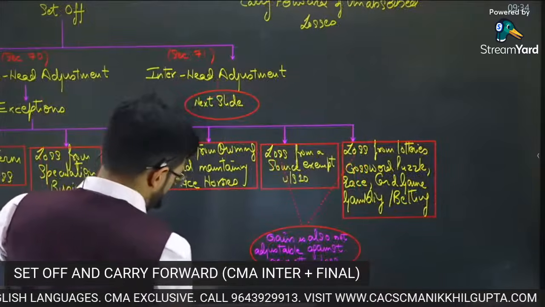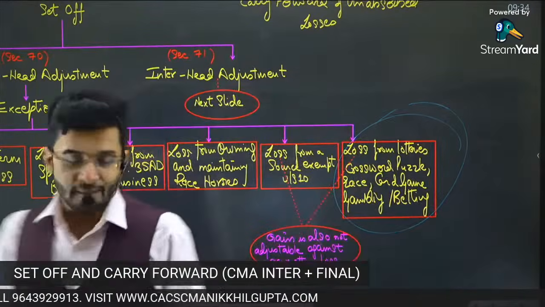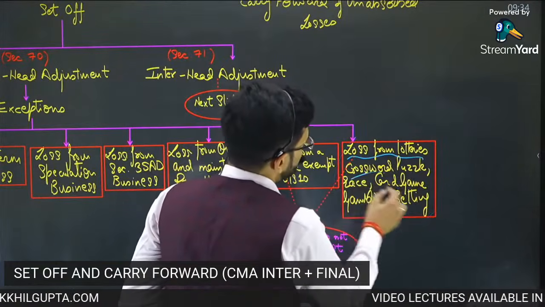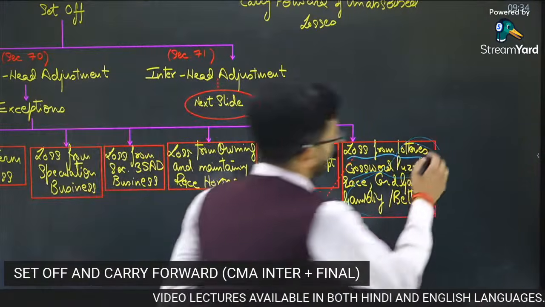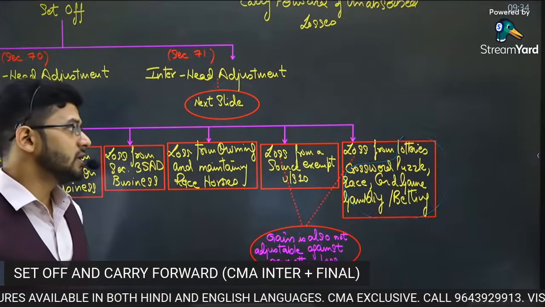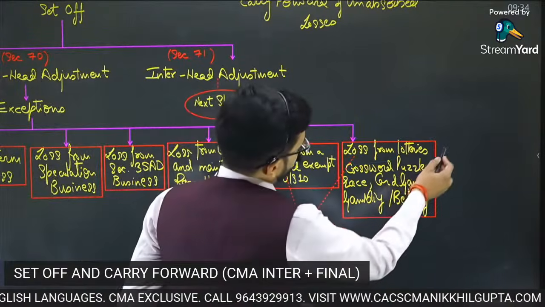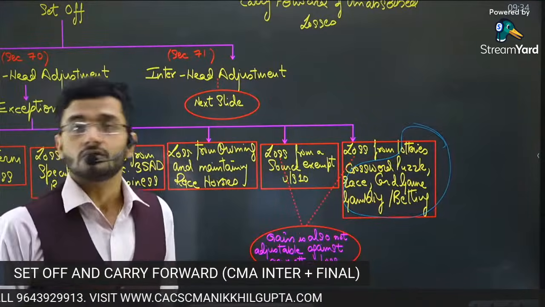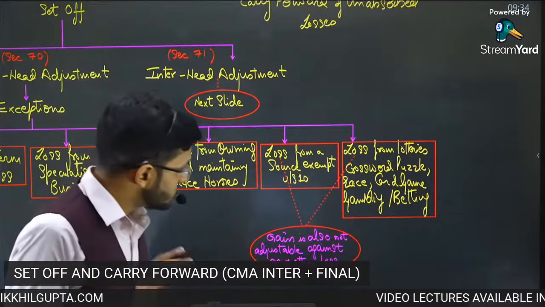The next one is loss from lotteries, crossword puzzles, race, card game, gambling, etc. So if you have losses from any of these sources, guys, these define the casual income, right? Income from other sources, we had studied these income. These casual income, the losses from these will not be allowed to be set off against income from any other source of income.